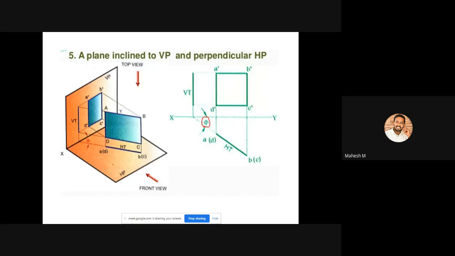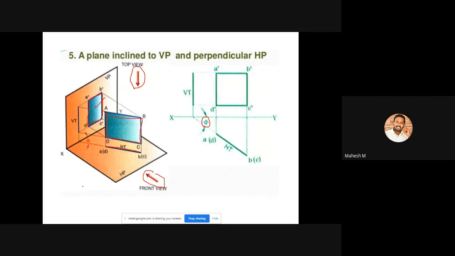In this case, the plane is inclined to VP and perpendicular to HP. So it is directly opposite to our 4th case. So you'll be getting a plane like this. If you are looking at this plane from the front view direction, you'll get the front view like this. This one is actually a reduced front view. And if you are looking at the diagram from the top view direction, you can see an inclined line like this. Since it is a reduced front view, you can't create the front view as the first diagram. So you have to create the top view first.